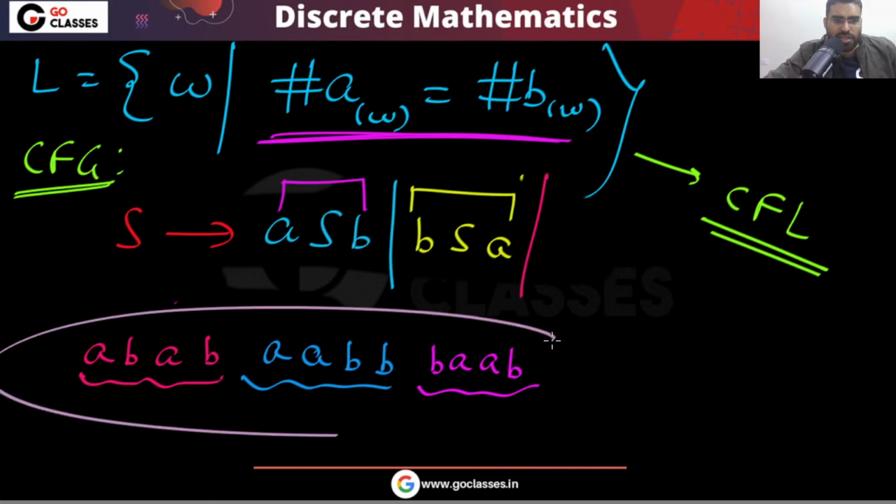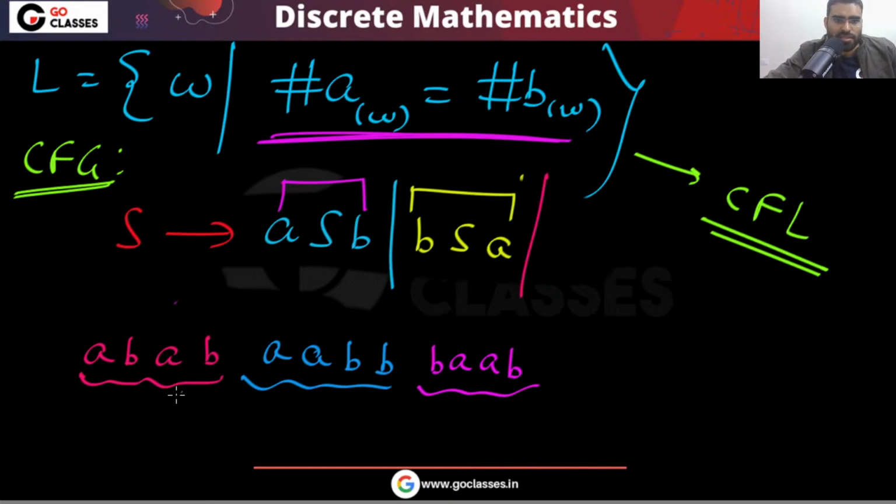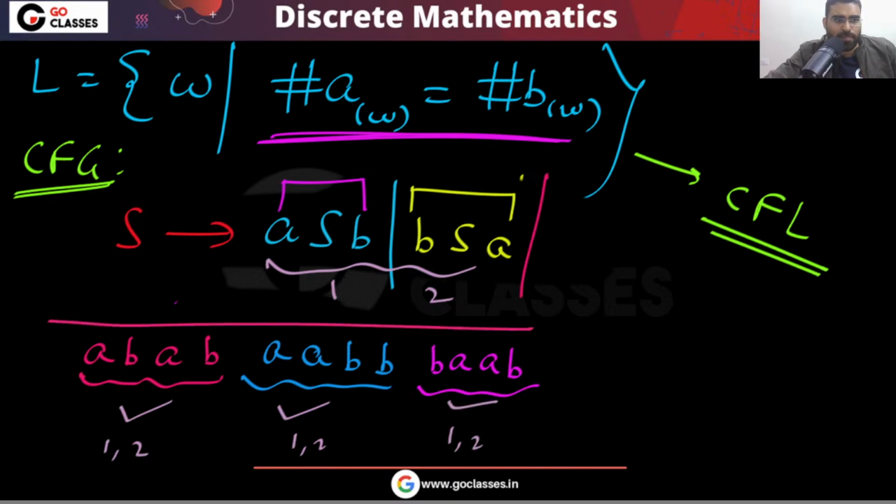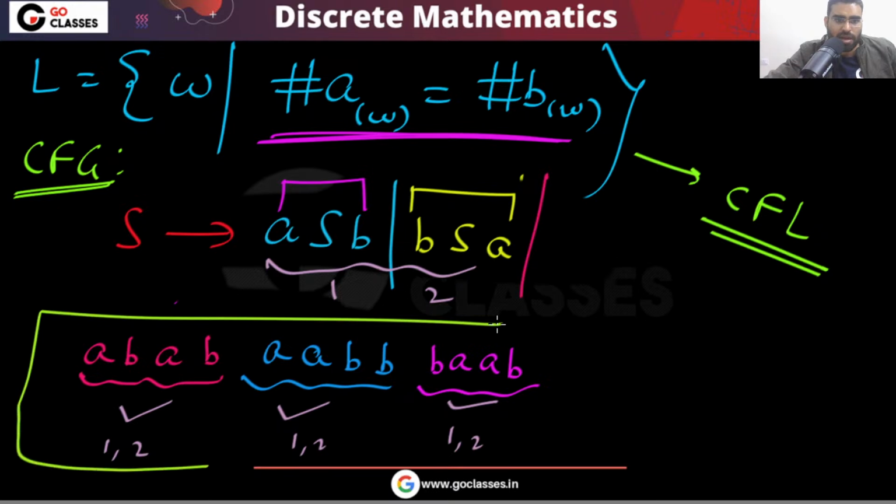So how can you generate this type of things? See, this you can generate using these two. Like 1, 2. Using 1, 2, you can generate this. But how to generate this complete thing? Tell me, anyone want to tell me how to generate this complete thing? Anyone want to give me a suggestion?